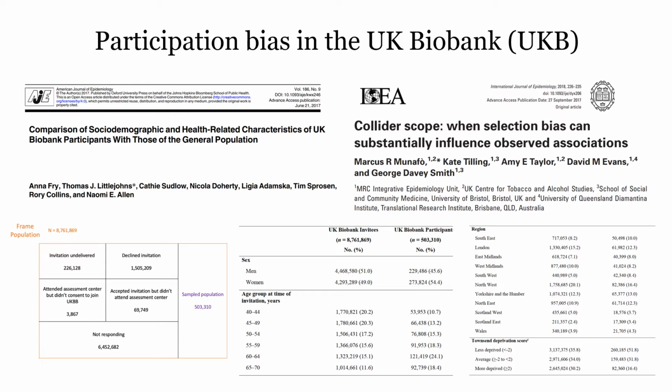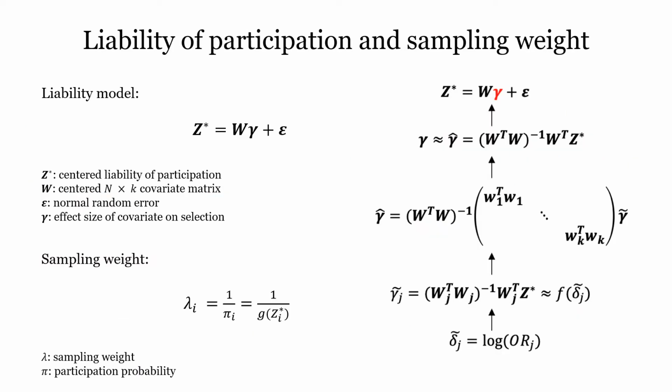The participation rate is merely over 5%, and comparing to the general population, the participants tend to be older, wealthier, and have a greater proportion of females. Participation bias could act as a collider and contaminate the results of genetic studies. But how to account for participation bias in UK Biobank is not a well-understood topic.